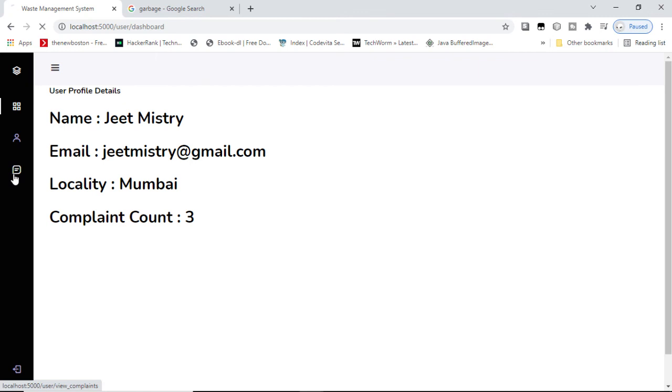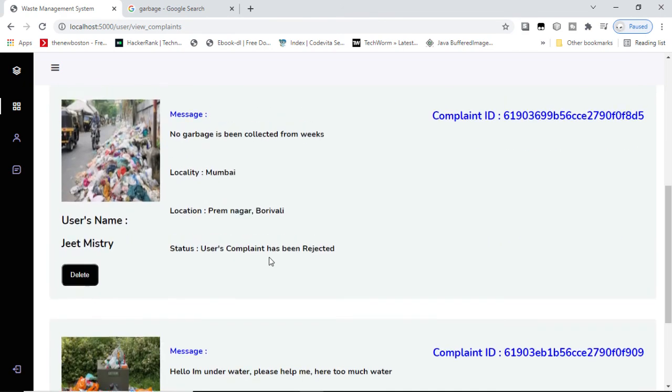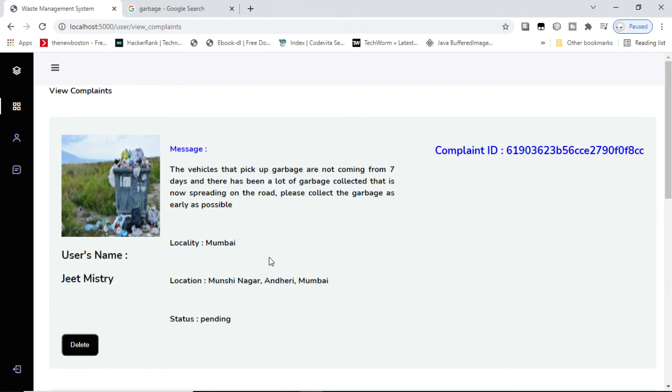So in this way we can solve the problem of the locality. Whenever people see some garbage here and there, they can file a complaint, and the complaint will be sent to the authority, and the authority can do the needful. So it can provide a portal between the normal user, that is common people, and the authority who is responsible for cleaning the garbage from the streets. Thank you. This was our application.